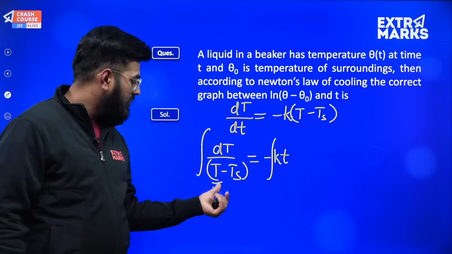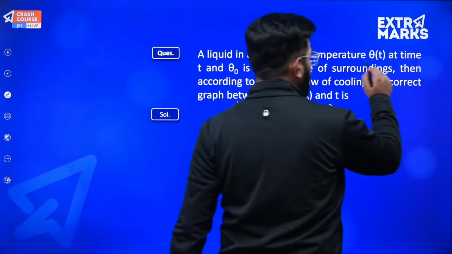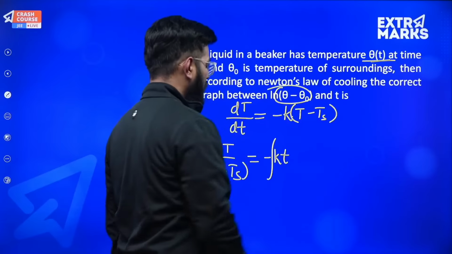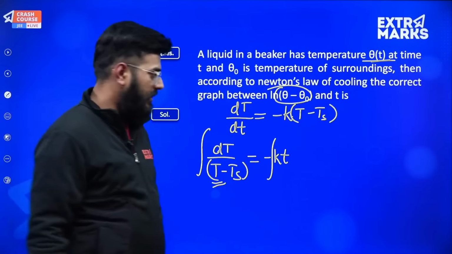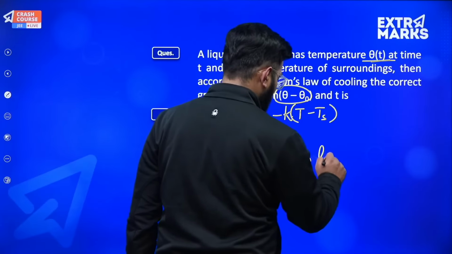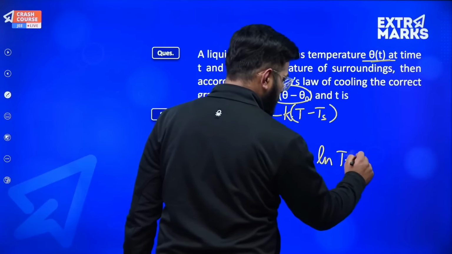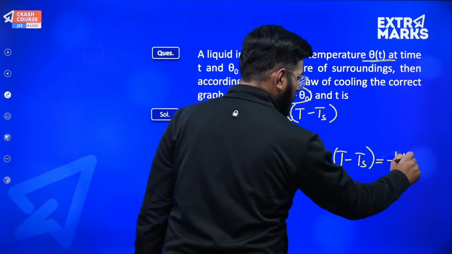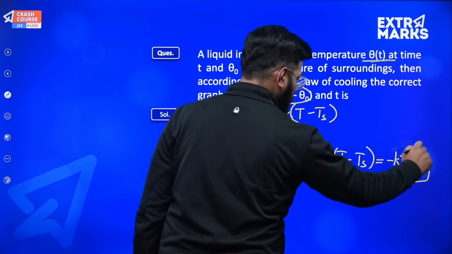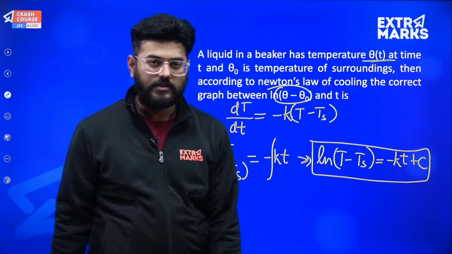They want this at a general time, at any temperature T only. So we need to just integrate it, and this is going to be an indefinite integration. So the result will turn out to be natural log of T minus Ts equal to minus kt plus c, because there will be a constant added in case of indefinite integration.